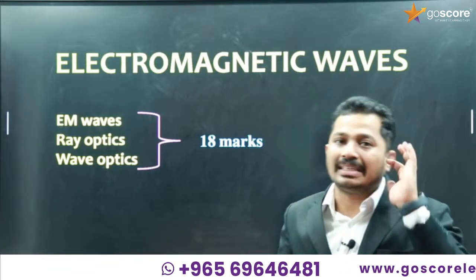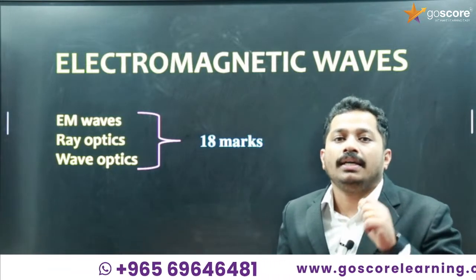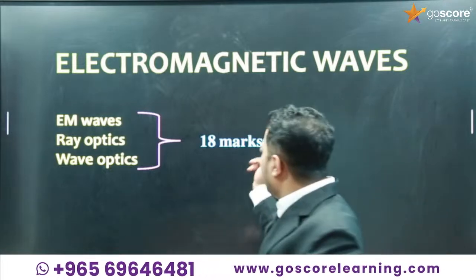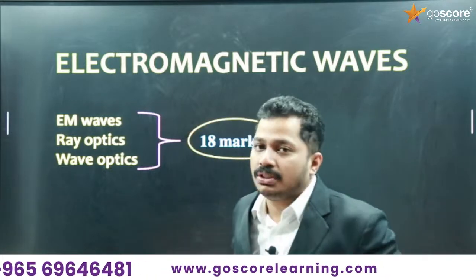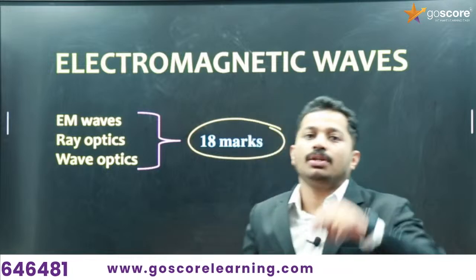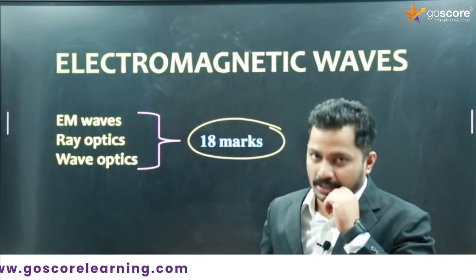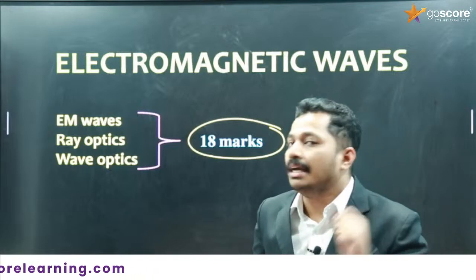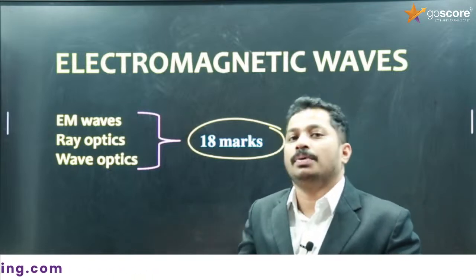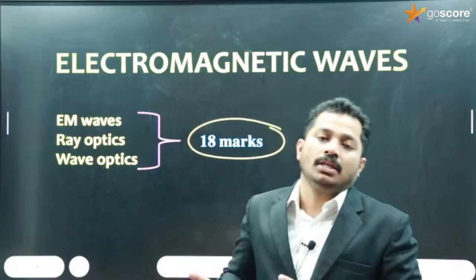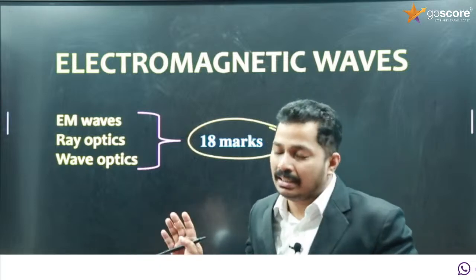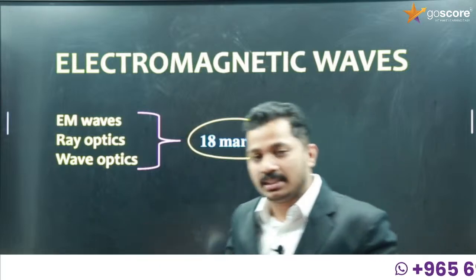These are consisting a group, and in the exam there will be 18 marks of questions from this group. So even though this chapter is a small one, the marks weightage is very high. Any other group doesn't have this much weightage, less than 18 only, like 17, 16, 15.